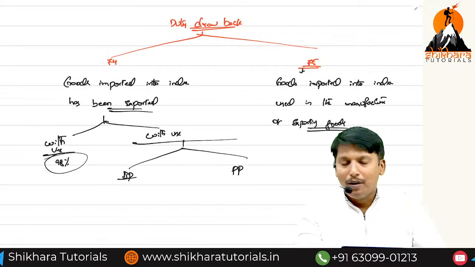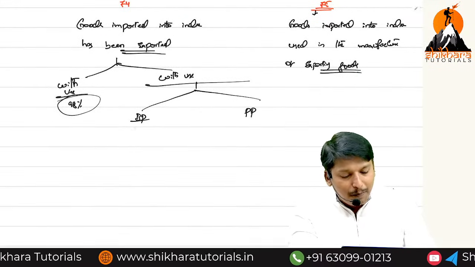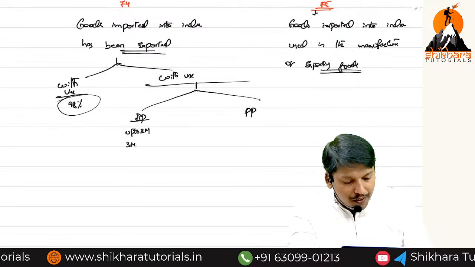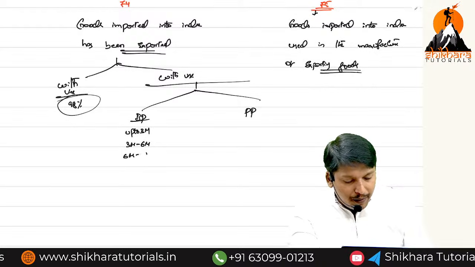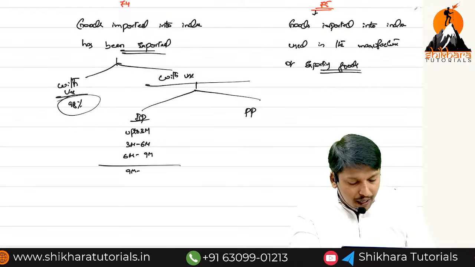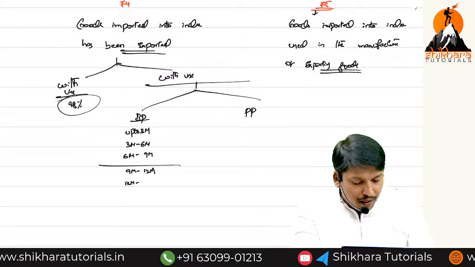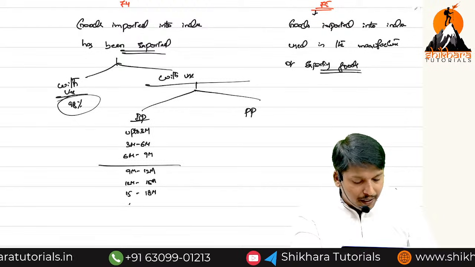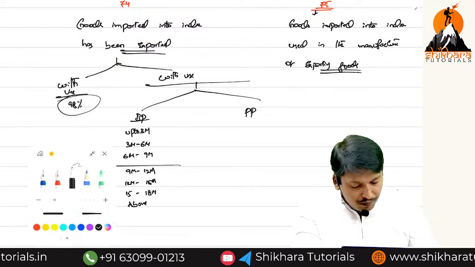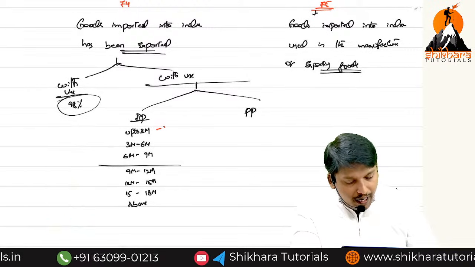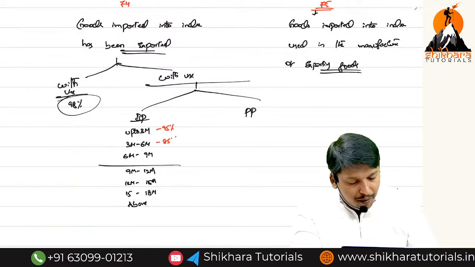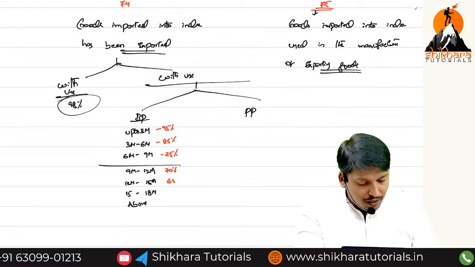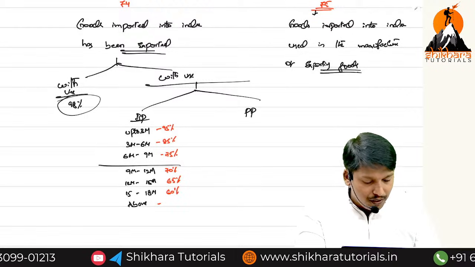Sir, for business purpose: up to 3 months, 3 to 6 months, 6 to 9 months, 9 to 12 months, 12 to 15 months, 15 to 18 months, and above. The percentages are 95%, 85%, 75%, 70%, 65%, 60%, then nil.